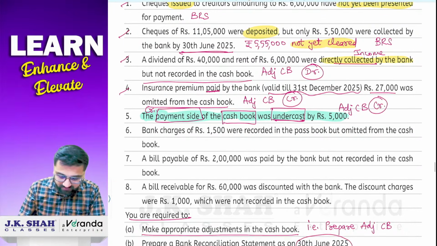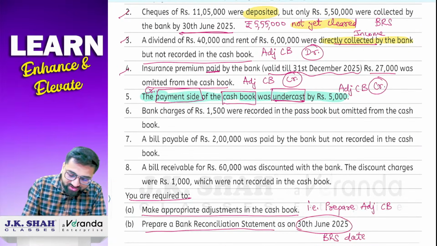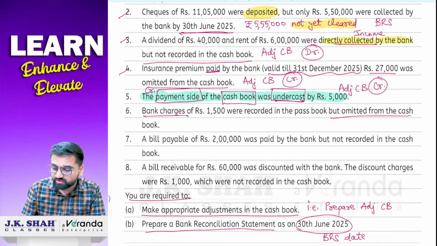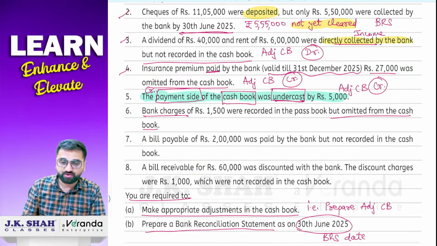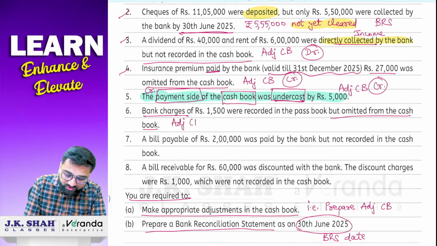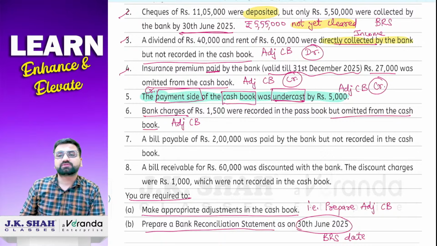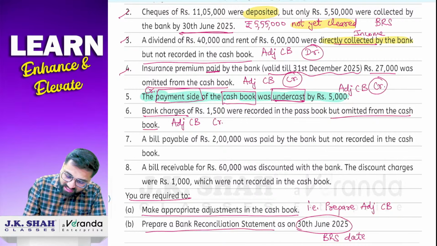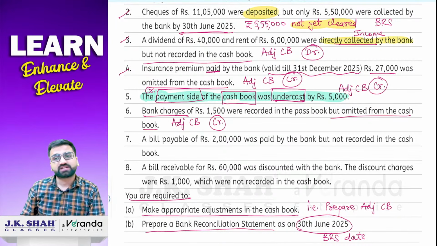Done? Very good. Next, bank charges rupees 1,500 were recorded in the passbook but omitted from the cash book. It was not recorded in the cash book, so now we will record it. So it will definitely go to the adjusted cash book. Now the question arises whether it will be recorded on the debit side or credit side. So what they have told you, bank charges. Obviously the bank debits it. Charges means expense, so money is going out of the business. So it will be recorded on the credit side.